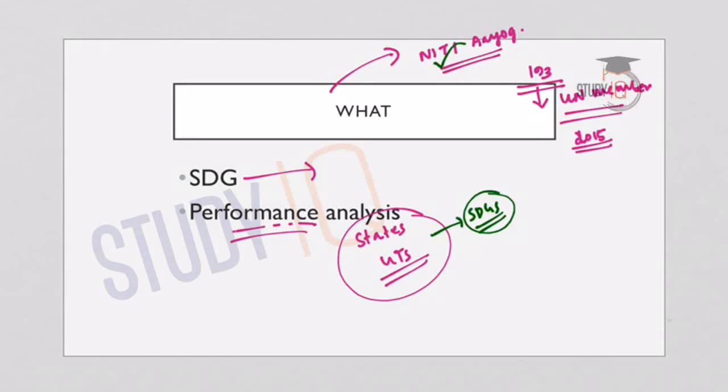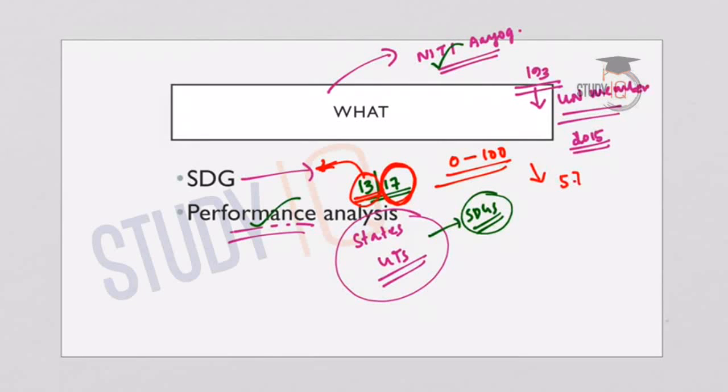Coming to the report, the index comprises a composite score for each state and union territory, based on their aggregate performance across 13 out of 17 goals. We have seen that there are a total of 17 goals in the Sustainable Development Goals, but only 13 goals are considered in the index prepared by NITI Aayog. Based on these 13 goals, a composite score is allotted to each state or union territory. The score ranges from 0 to 100.